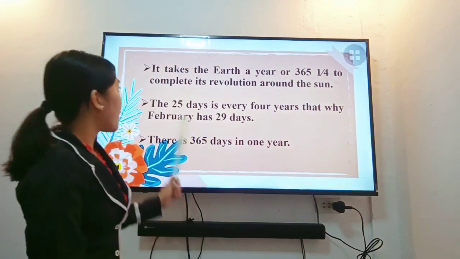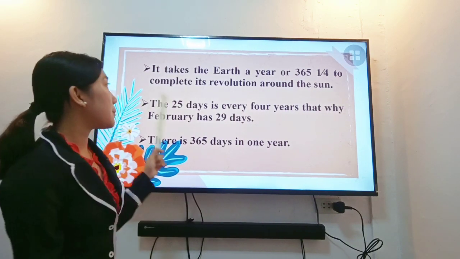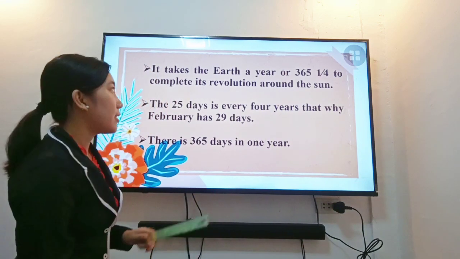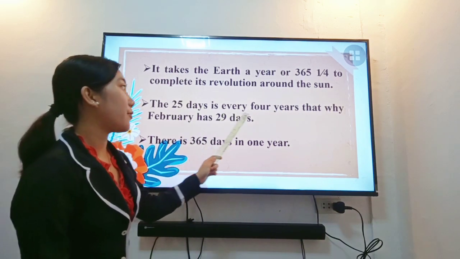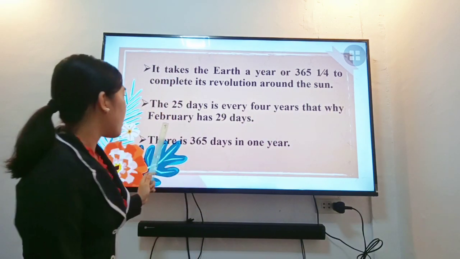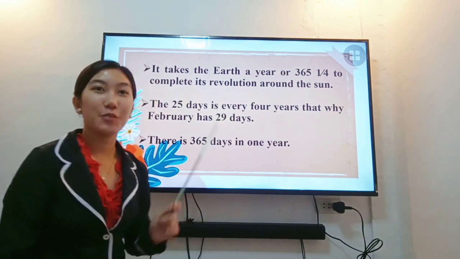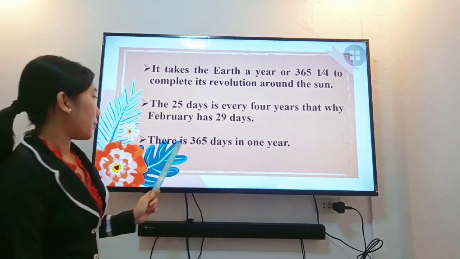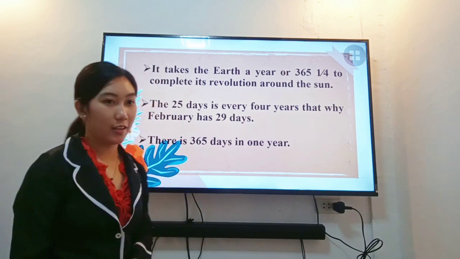It takes the Earth a year or 365 and 1/4 days to complete its revolution around the sun. So why 1/4? It's because the extra quarter days add up to one extra day every 4 years. That's why February has 29 days. This is what we call the leap year. So there are 365 days in 1 year.